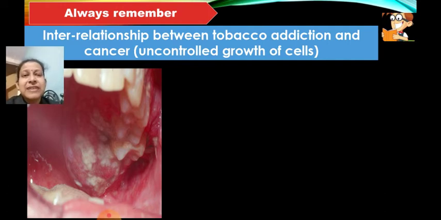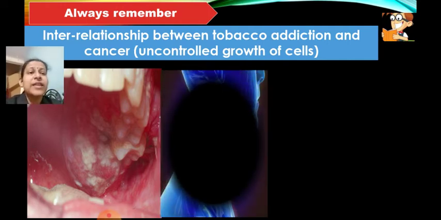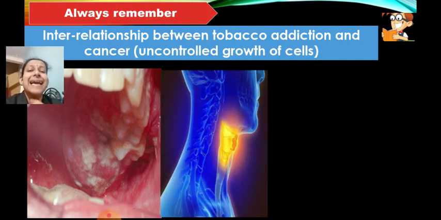Okay, so see that all these dirty things you should not have. In any sense, smoking is very injurious. On the cigarette packet, it is always mentioned that smoking is injurious to health. Why is it written? It's because all these things can happen. So dear students, you have to stay away from all these dirty things. Fine. And then it can cause throat cancer, also called voice box cancer. The voice box is called the larynx. It can cause cancer of the larynx, and therefore the person may have problems in speaking.